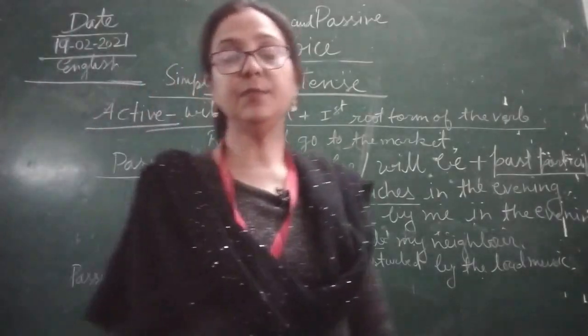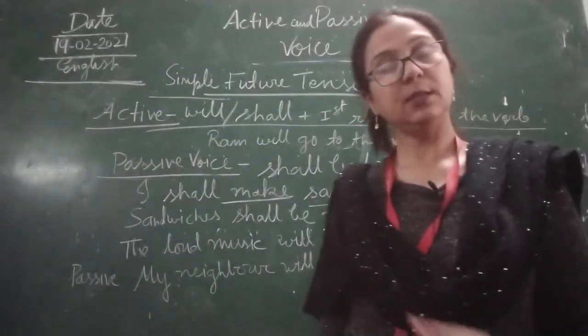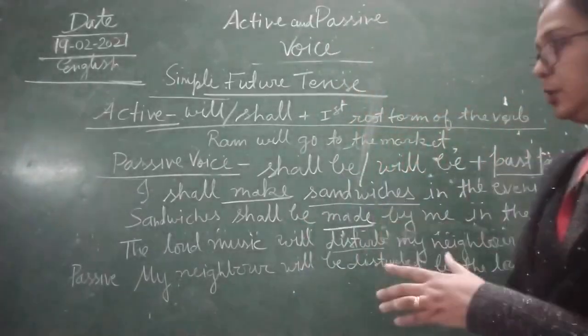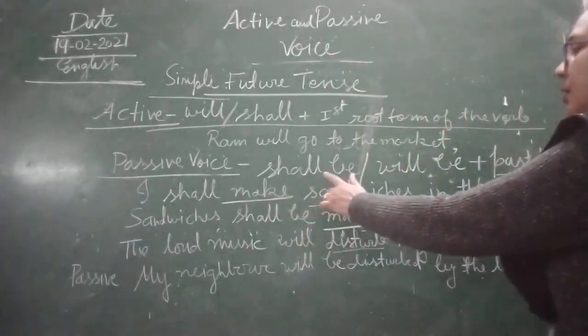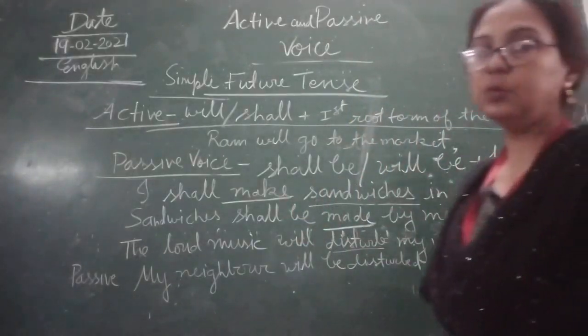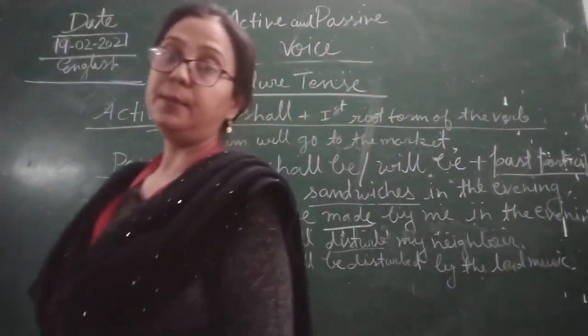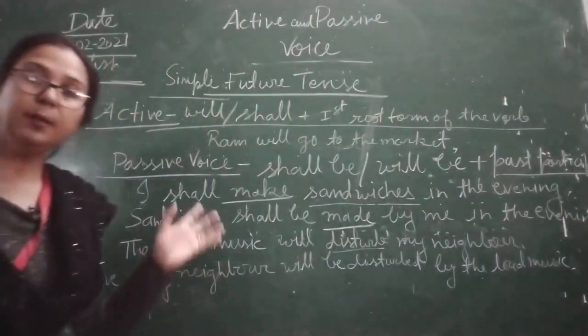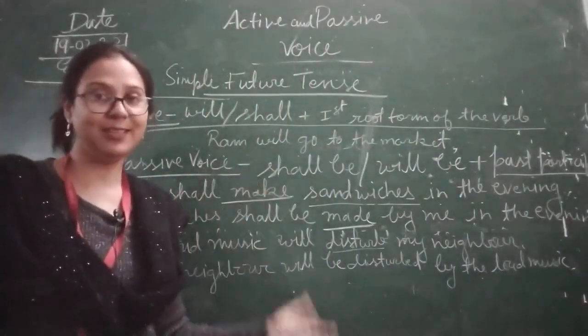We have also discussed how to write interrogative sentences in simple future tense, that we have already done. So children, write down this rule: shall be, will be plus past participle is used to make passive voice in simple future tense.